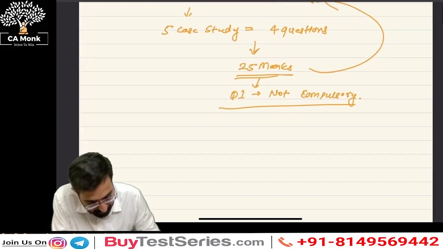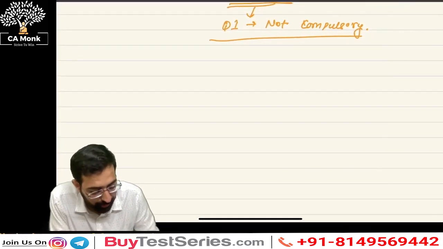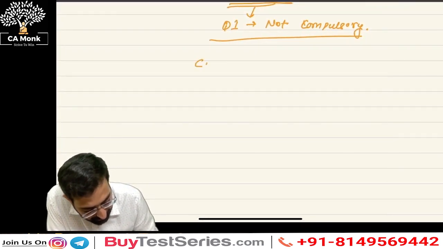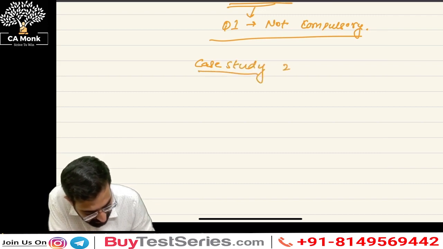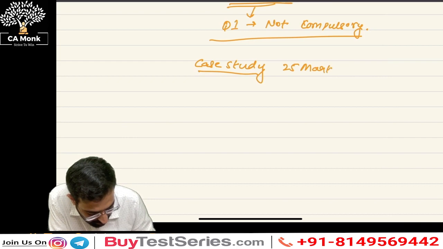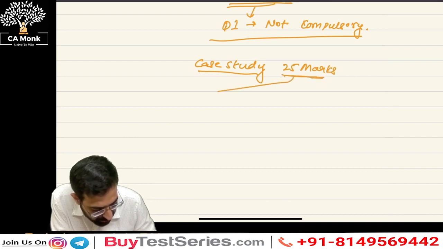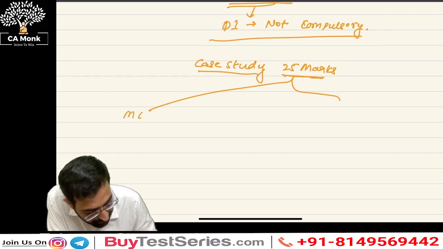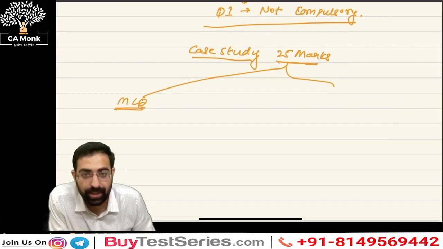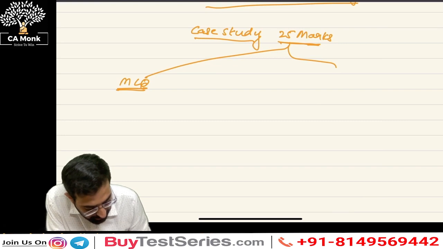Next, we're going to be discussing the paper pattern. Now, for a case study of 25 marks each, it is divided into 2 parts. The first part talks about the MCQs, multiple choice questions. The second part talks about the descriptive part.